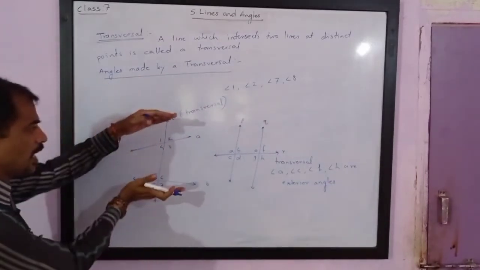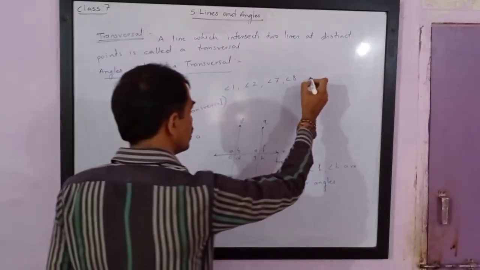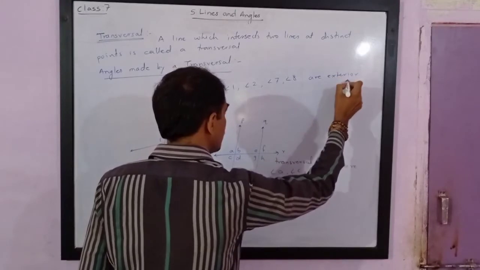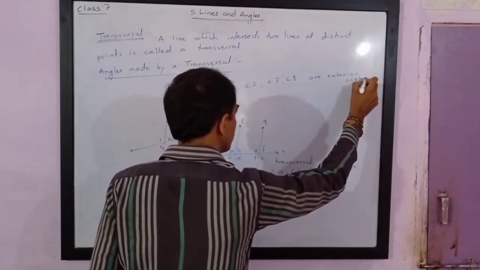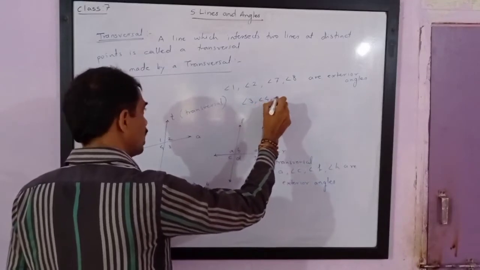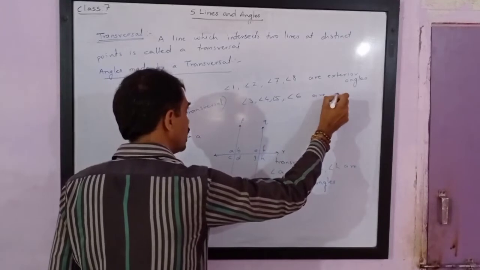And the angles between the two lines, angles 3, 4, 5, 6, are interior angles.